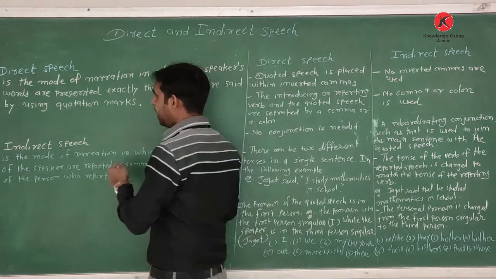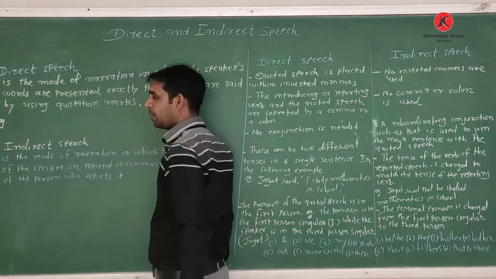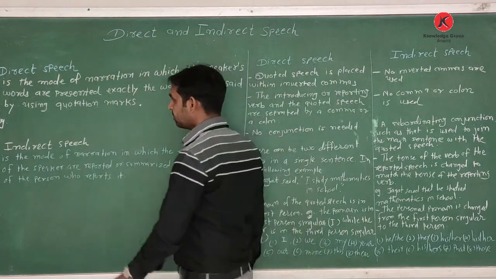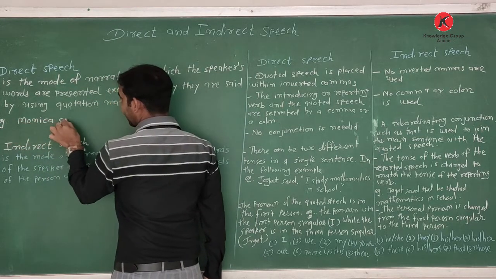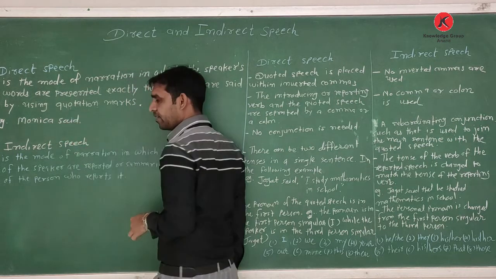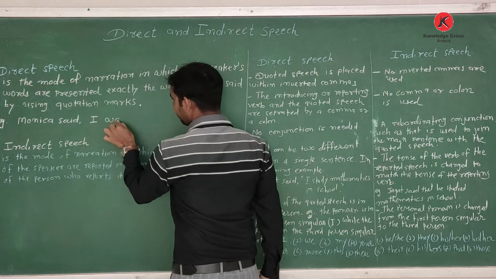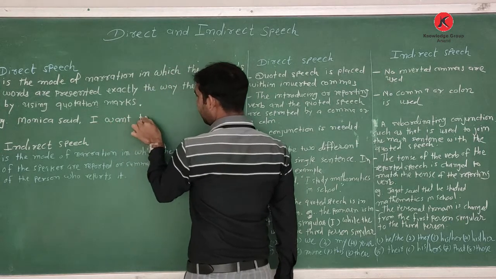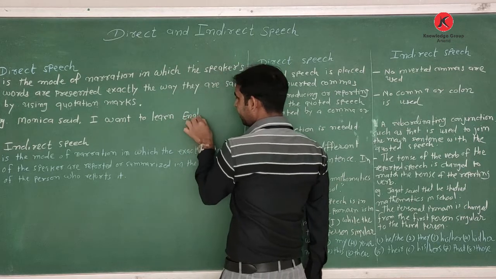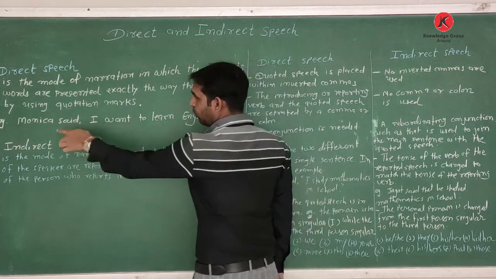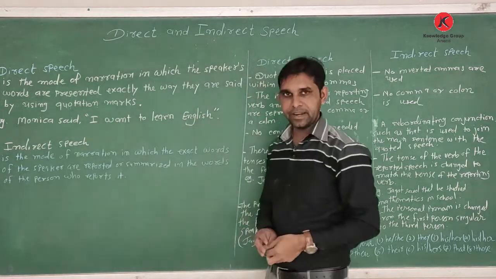Let us see an example here. Monica said, "I want to learn English."